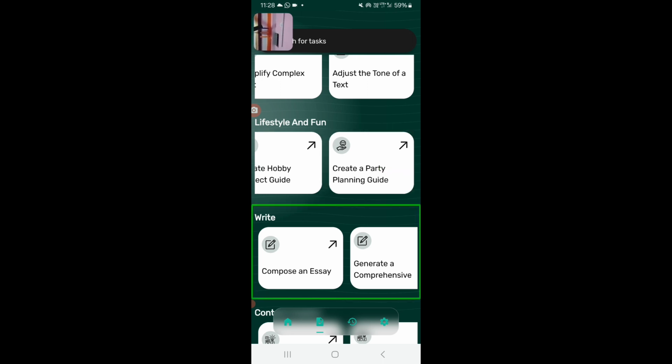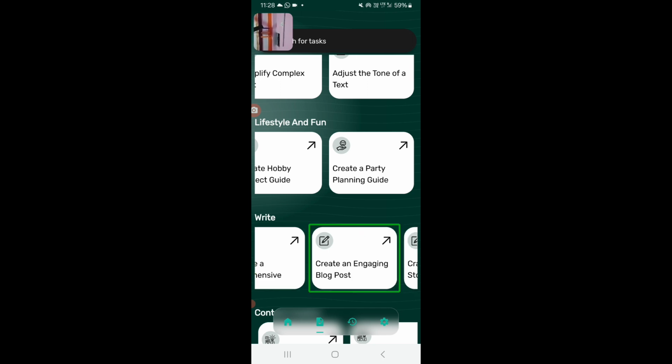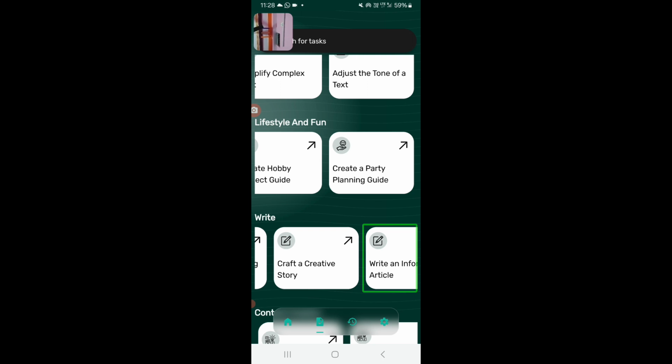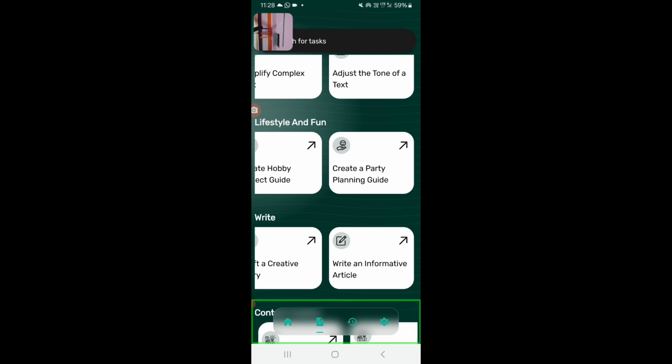Write. Compose an essay. Generate a comprehensive report. Create an engaging blog post. Craft a creative story. Write an informative article. Content creator. Create a video script. Generate social media content ideas. Generate a podcast episode outline. Create engaging social media post.